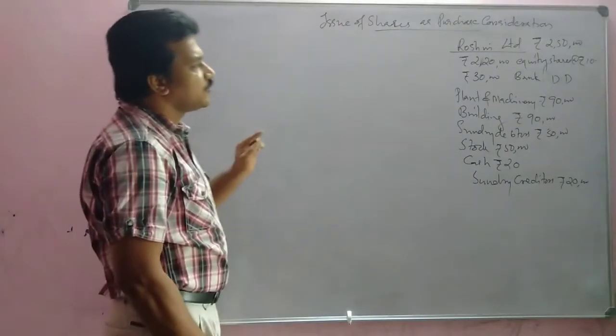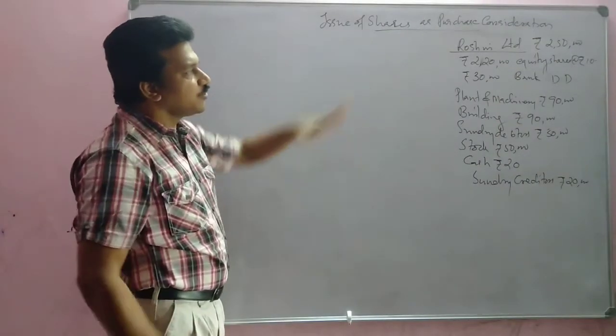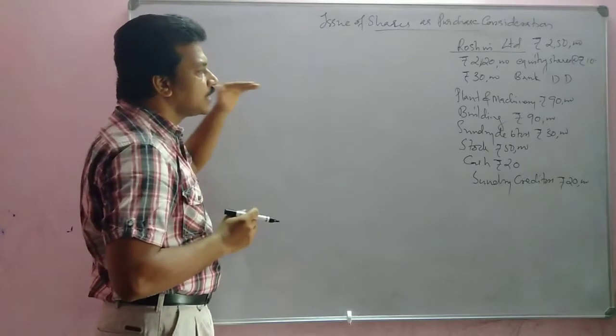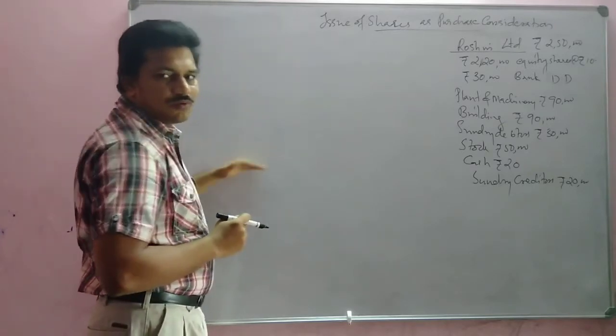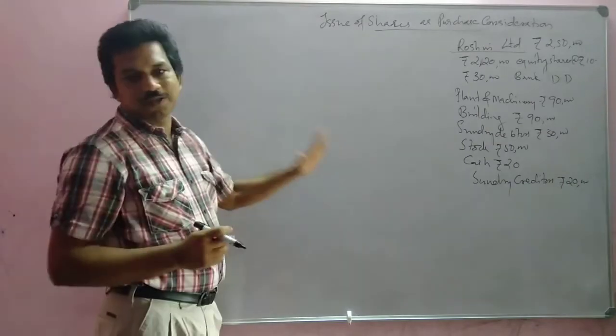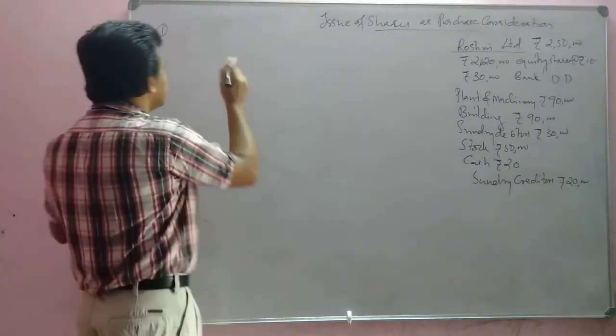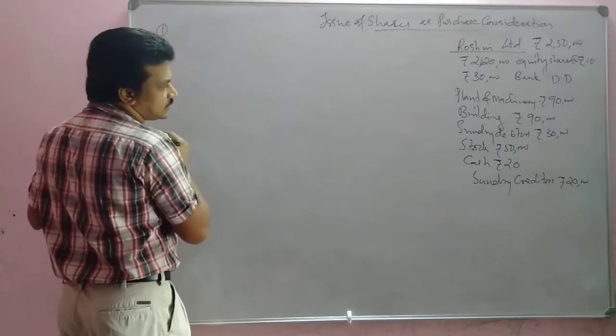For the purchase of Roshni Limited, we will write the journal entry as all the assets, then to liabilities, then to purchase consideration. So let's write all the assets first.